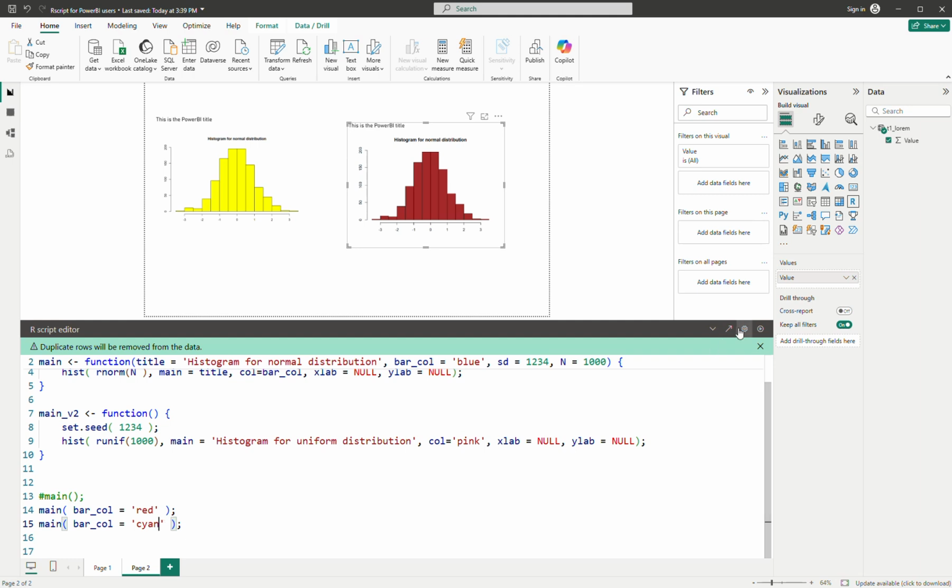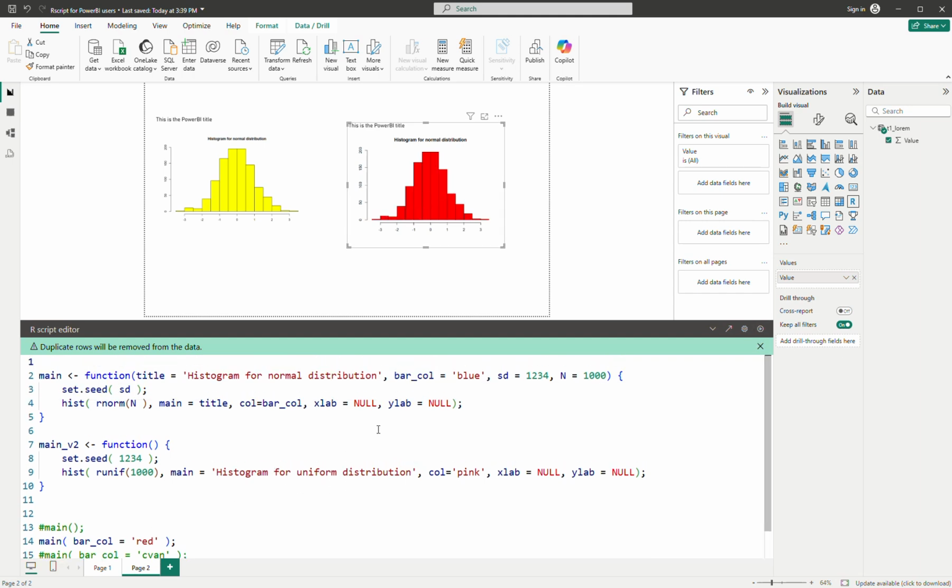Cyan. Okay, so you can see here the red one is, they draw two of them, but then the second one overrides the first one. So if you want to, you have to disable the second one, and you can see the red one here. Okay, so like that. Okay, so this is the difference between function parameters.